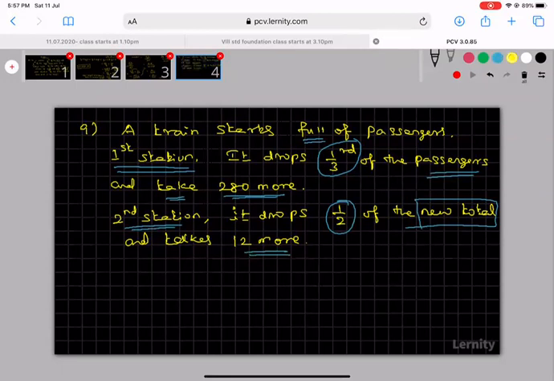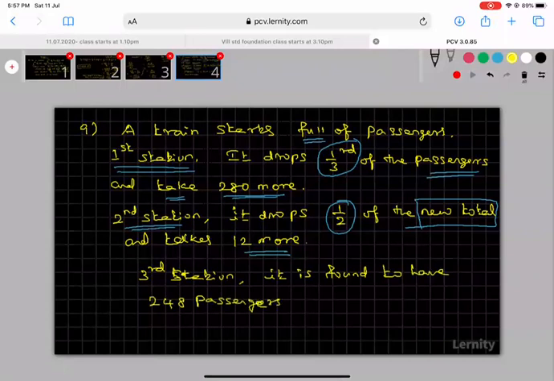And then last, they are asking: on arriving at the third station, it is found to have 248 passengers.